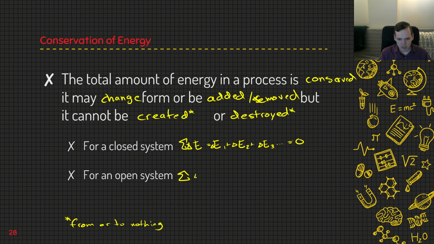For an open system, the total change in energy, change in energy 1, change in energy 2, change in energy 3, etc., is going to equal the energy added as heat or as work, or the energy removed as heat or work. So this is what I'm saying by added or removed. We can add or remove it from our system, but we don't want to create it or destroy it.